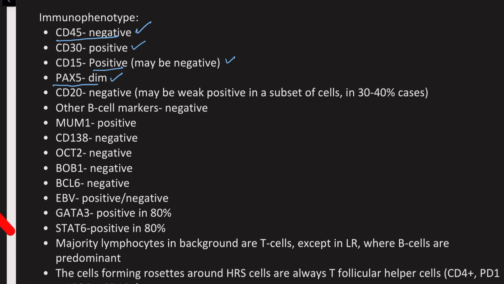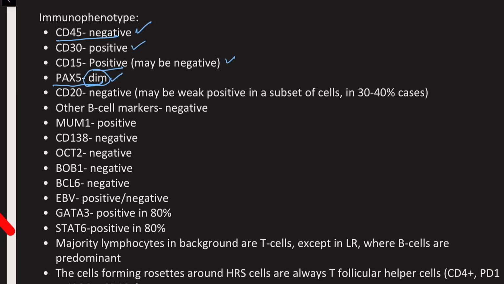So now think of these Hodgkin-Reed-Sternberg cells, or this classic Hodgkin lymphoma, as a B cell lymphoma which has forgotten that it was a B cell and has a very dim memory that, oh, probably in my previous life I was a B cell. So all the B cell markers will be negative except PAX5, which will be dim.